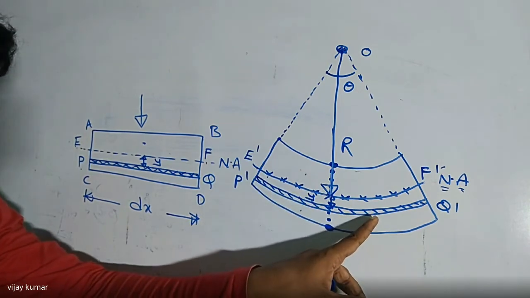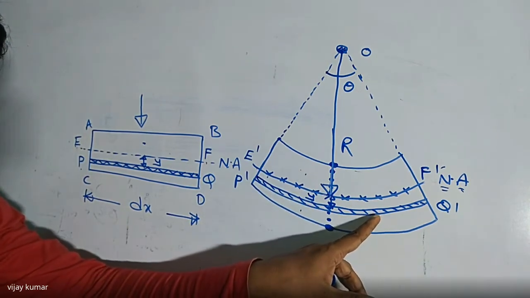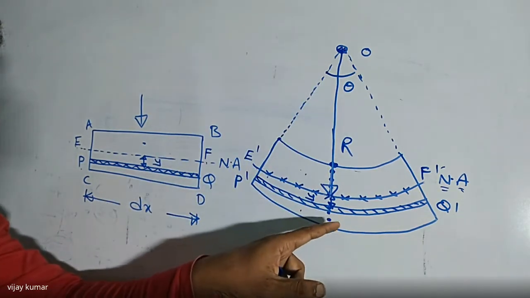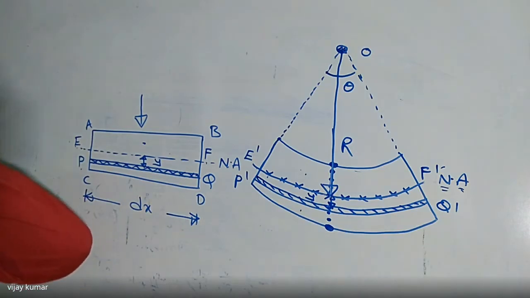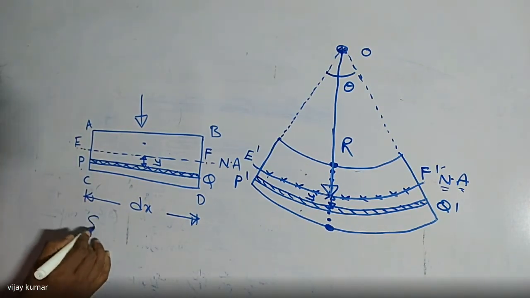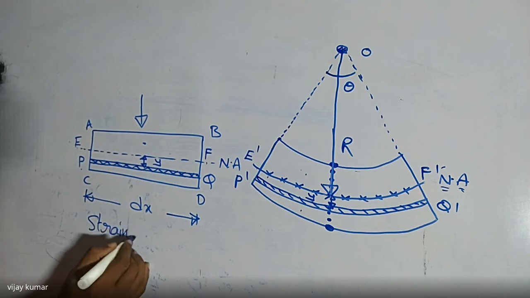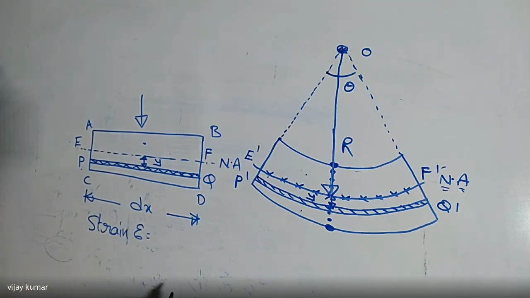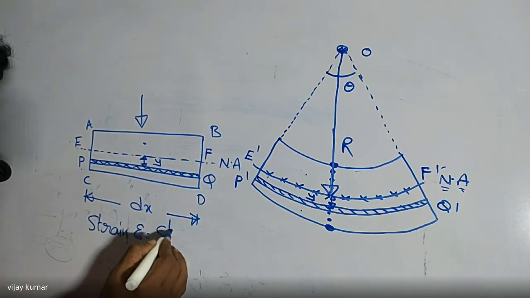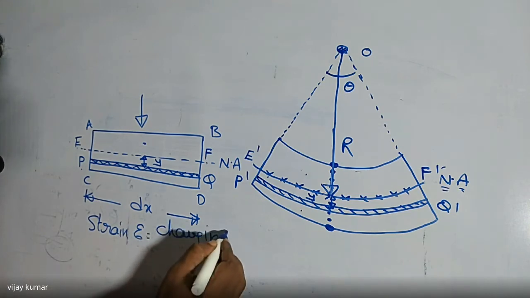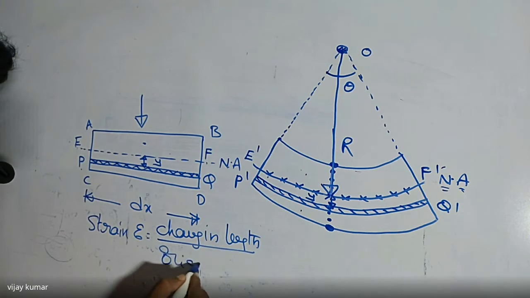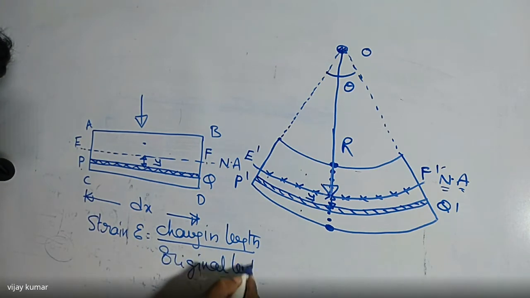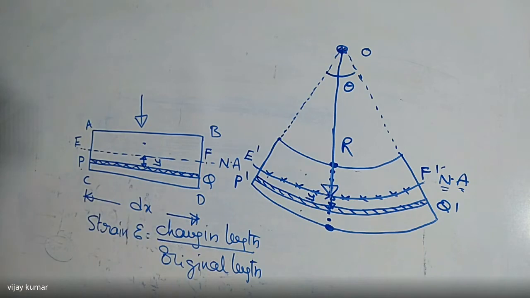Did you get my point or not? I want to find the strain in this elemental area by the application of the external force. After finding the strain, I can use Hooke's law and find the stress value. Now, how to find the strain here? We know that strain is equal to change in dimension by original dimension, or we can write change in length by original length. That is nothing but the strain value.